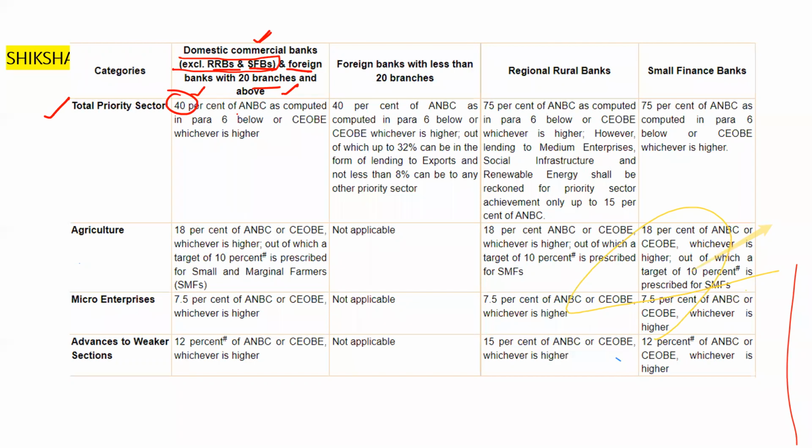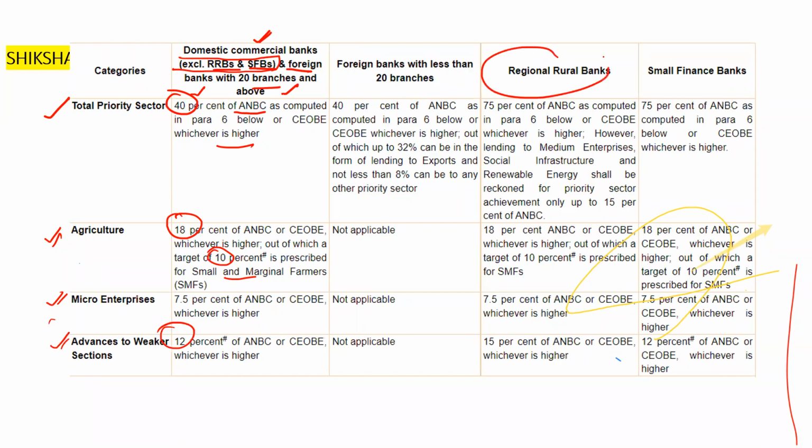40% of what? 40% of ANBC, adjusted net bank credit, or CEOBE, whichever is higher. Out of that, for agriculture it is to be 18%, and for small and marginal farmers it is to be 10%. The limit for that is going to be continually changing, which we will discuss in the detail session. Micro enterprises 7.5%. Advances to weaker section it is to be 12%.